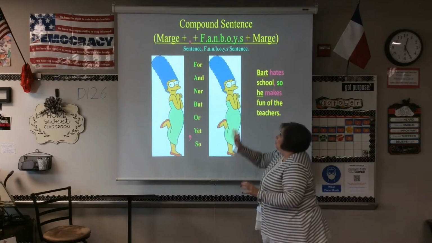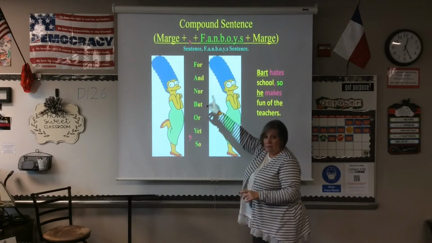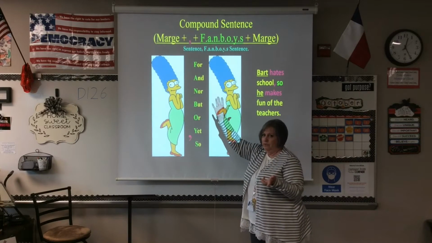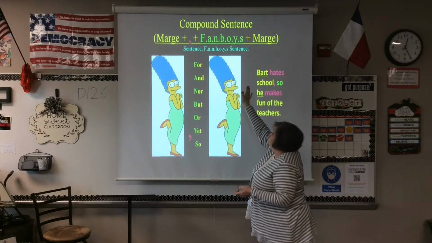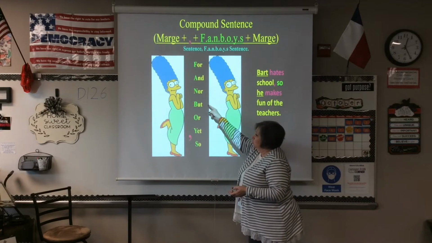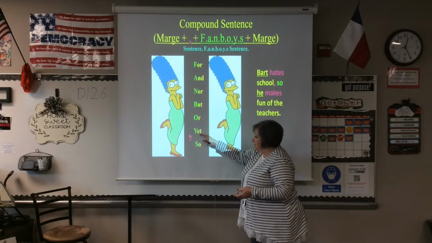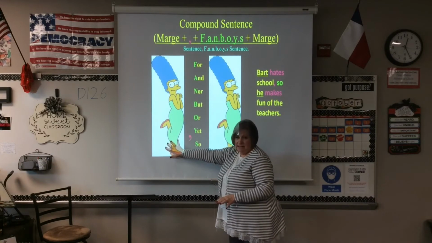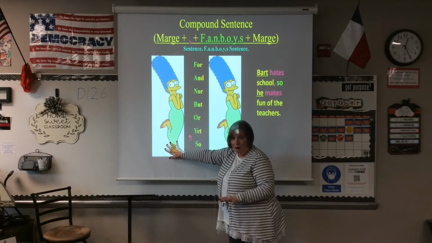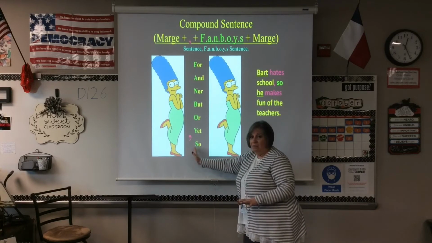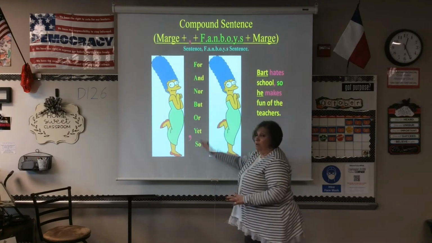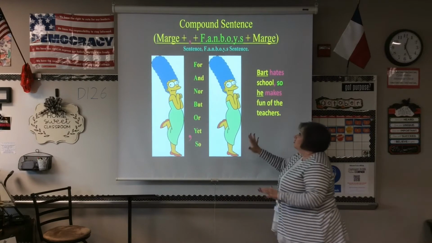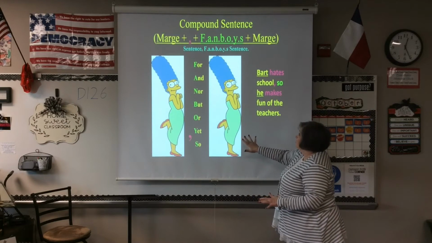And so what we do is we put a comma and then something called a fanboy. You're familiar with fanboys, I'm sure. Fanboys: for, and, nor, but, or, yet, so. So we take one simple sentence, one independent clause, one Marge, put in a comma, put in a fanboy, and then another Marge, and that gives us a compound sentence.